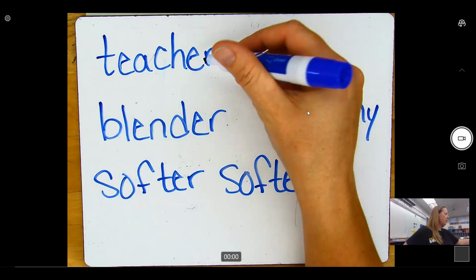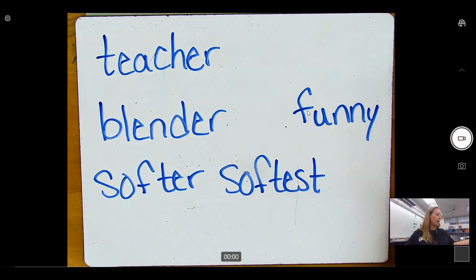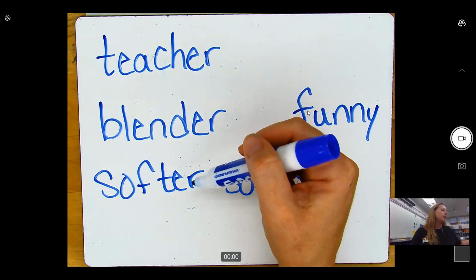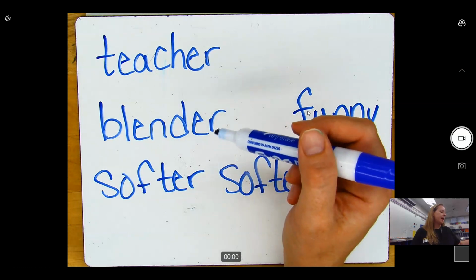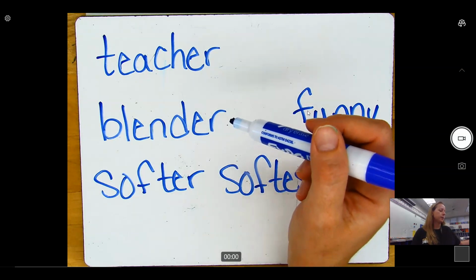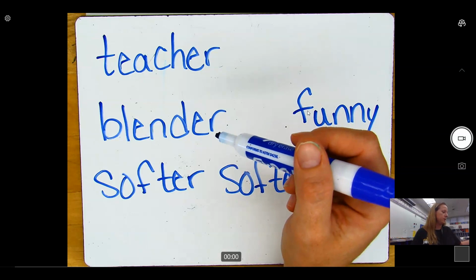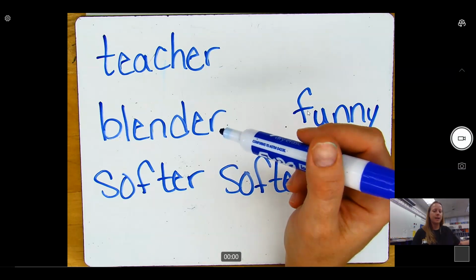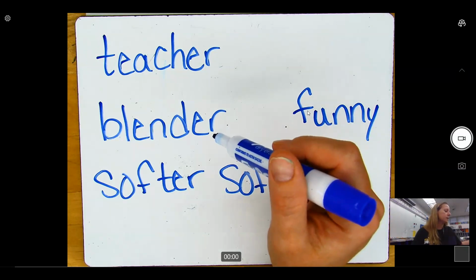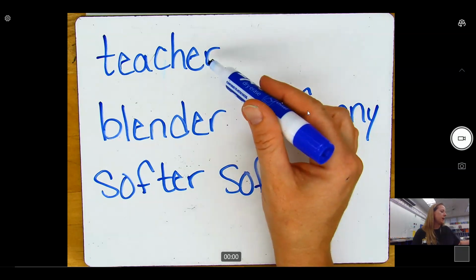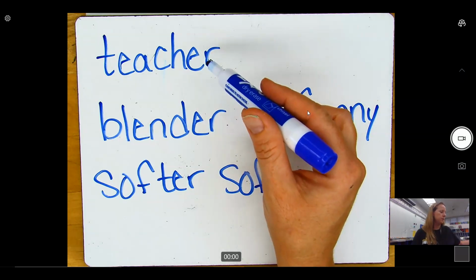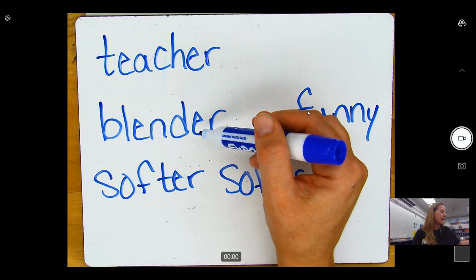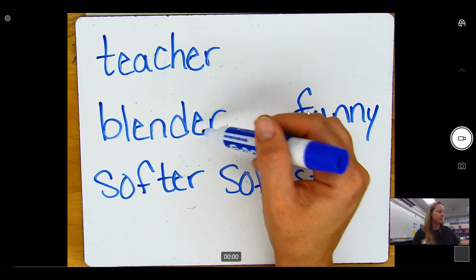We have ER, EST, and Y. Okay, so what do you think the suffix ER means in these words? When suffix ER is added to a word, it can mean someone or something that does something. For example, a teacher is one who teaches, and a blender is something that blends.